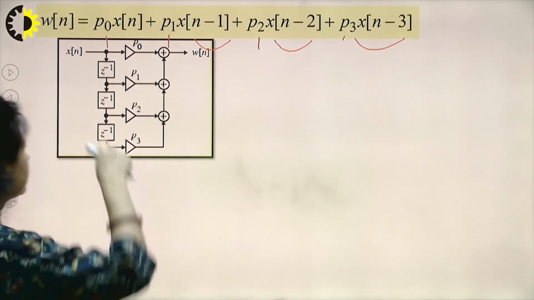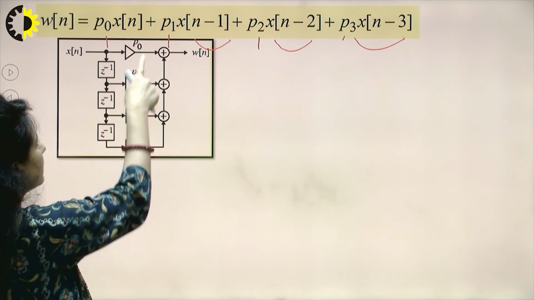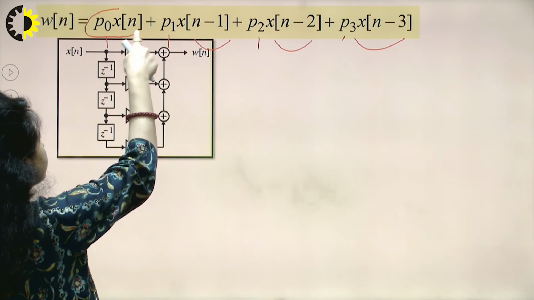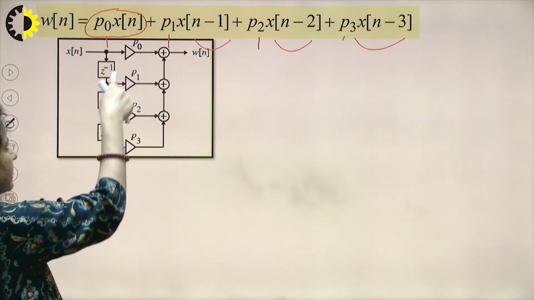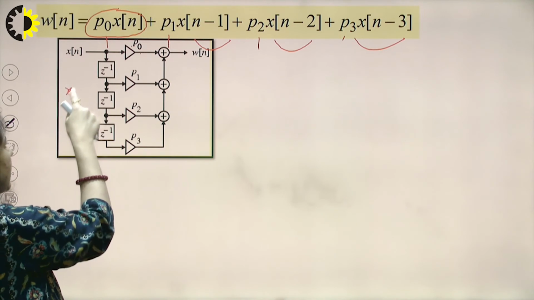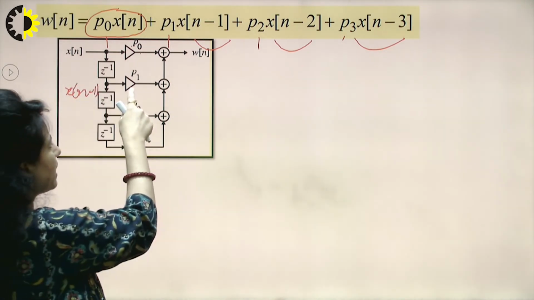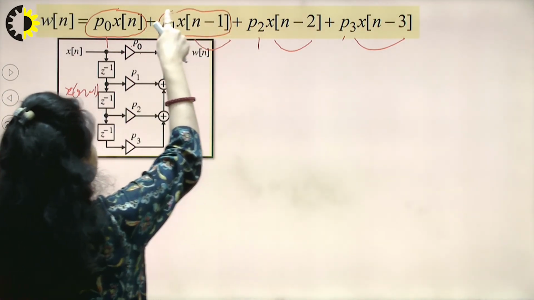So here I can see x(n) is being directly fed to this multiplier, which would give me p0 times x(n). This is my first part of the equation. When this is passing through z minus 1, it is giving me x(n minus 1), being multiplied by p1, giving me the second part of the equation.